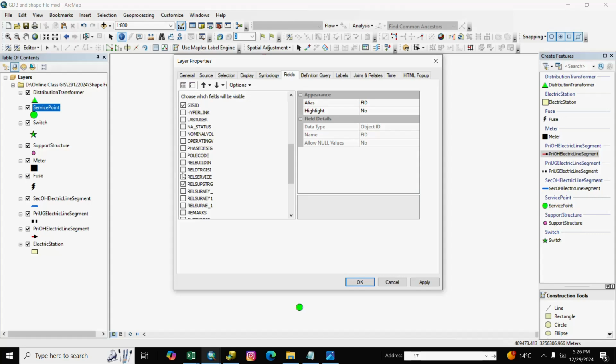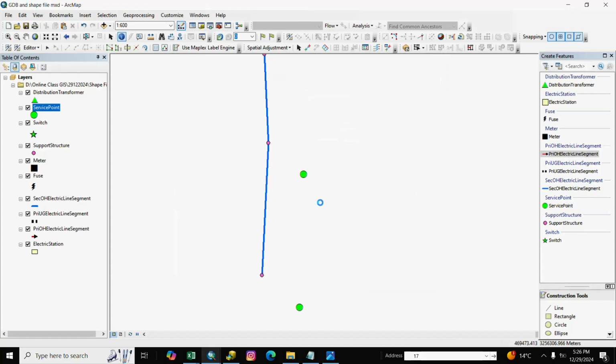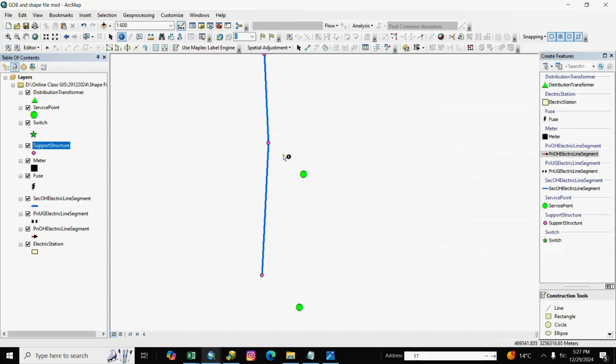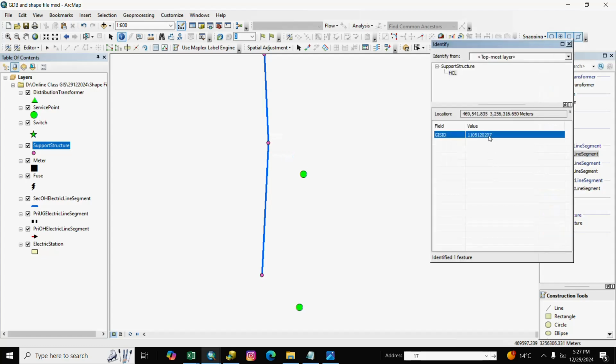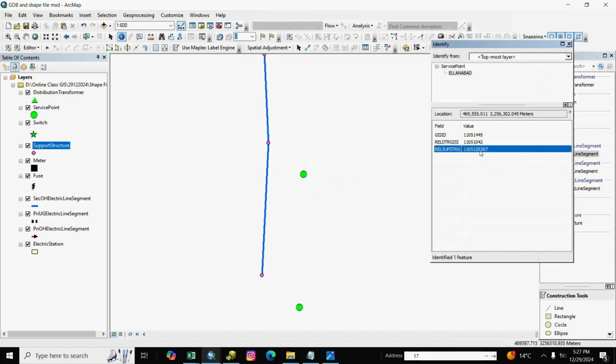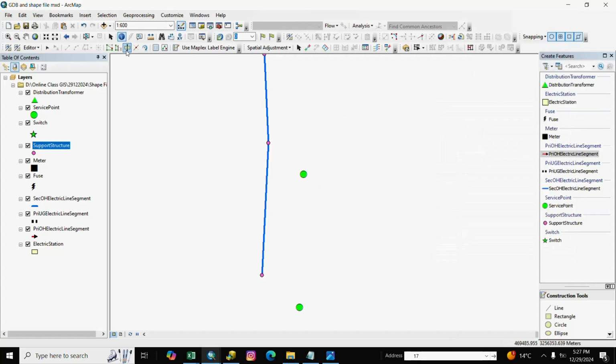wheel support structure and DTR, and we take it, GSID and DTR and support structure. We see here support structure 207. See here support structure 207, and here is 207 support structure. We connect it,